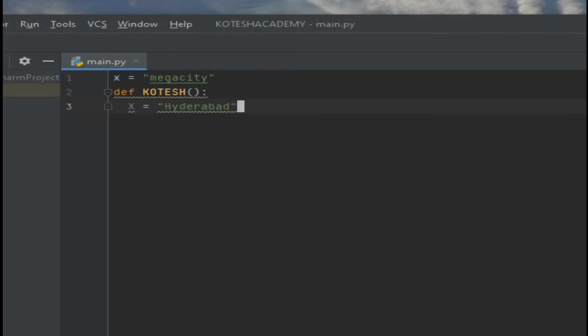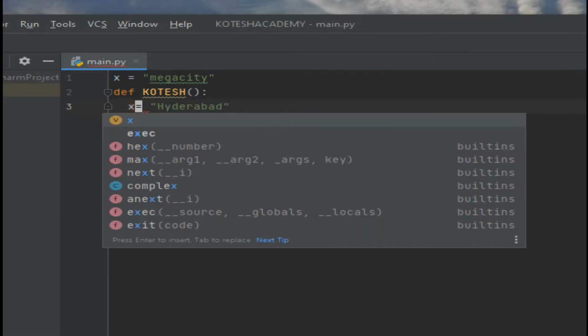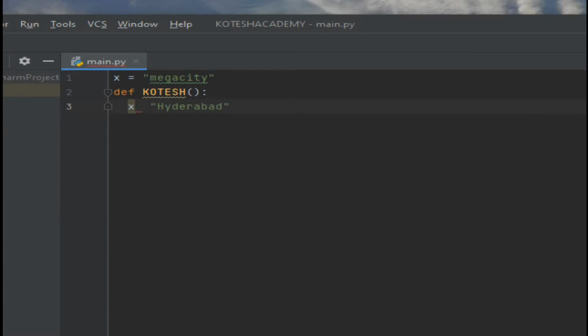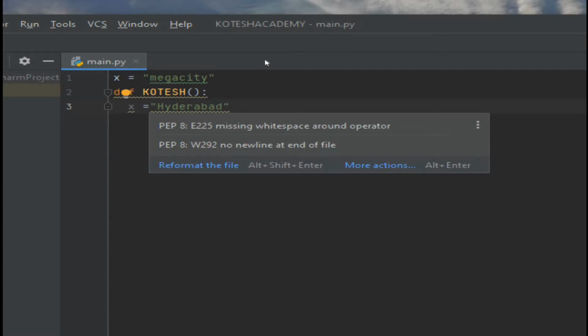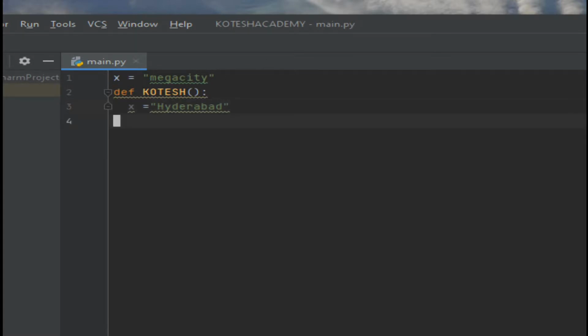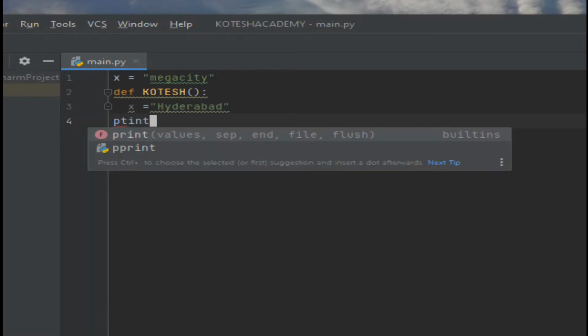So what is the role of this? Before that we have the same variable, the actual x, but within the function we have the same variable again. At this moment we have to write the instruction for the print.